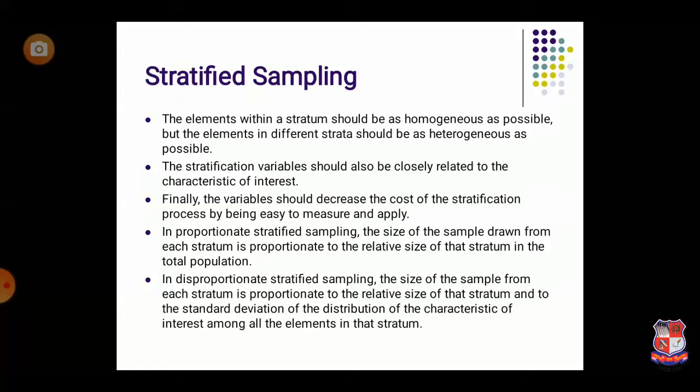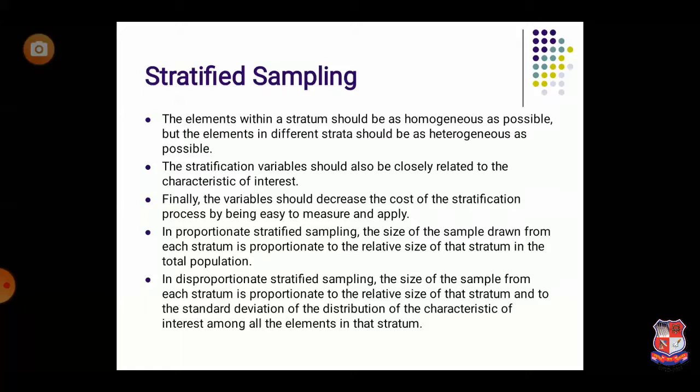The researcher wants to select 10 students from the 100 students. In the 100 students, 60 students are male and 40 students are female. This is the proportion in the class: out of 100, 60 are male and 40 are female. So if the researcher wants to select 10 students based upon the population proportion, they will select the sample accordingly.